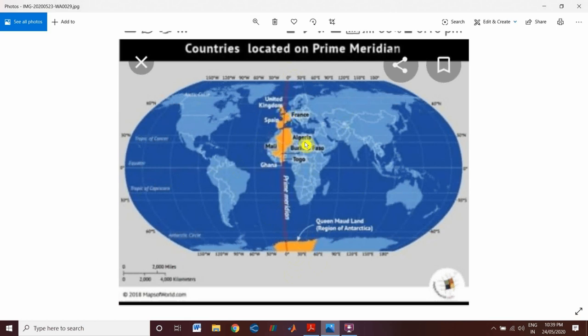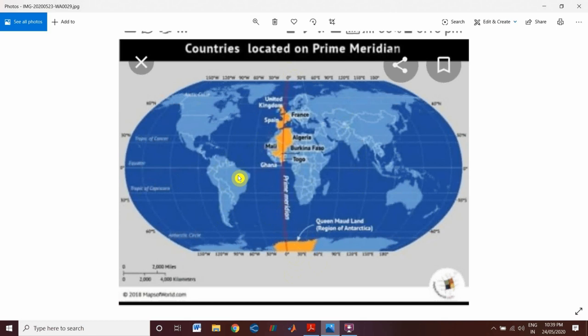So what else do we see here? The similarities between India and Brazil. Even while I was teaching you about Brazil, at that time I said that some part of Brazil lies in the north and the rest most of it is in the southern hemisphere, and also it is in the western hemisphere.